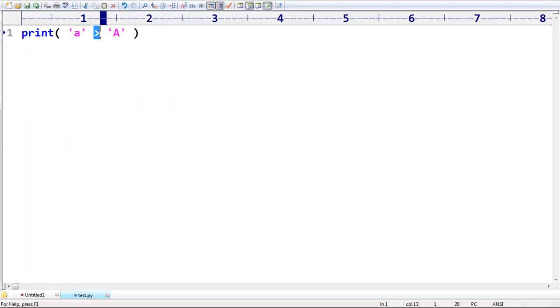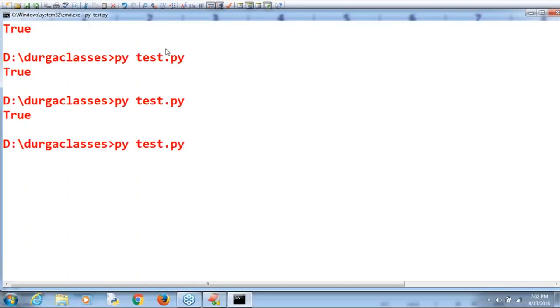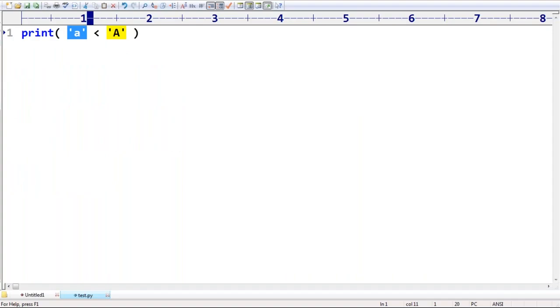Suppose I'm taking the less than symbol. 97 less than 65? False is the answer by default we are going to get. Clear? Okay. That's all.